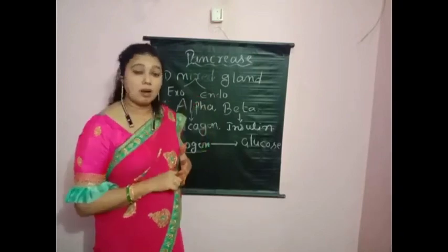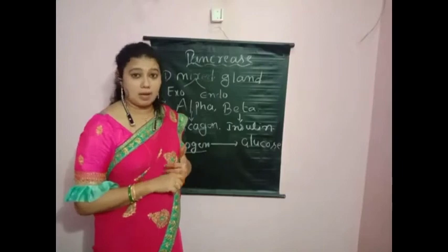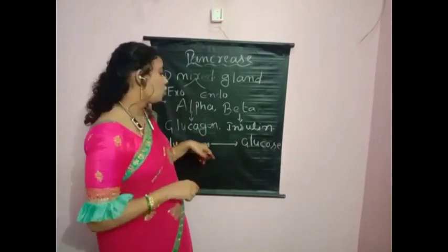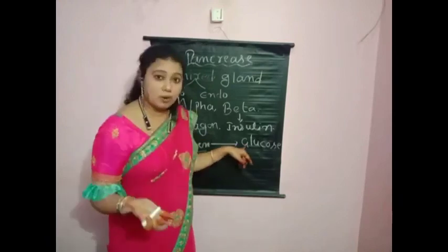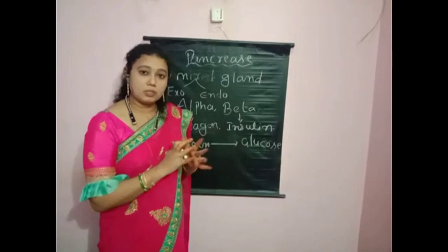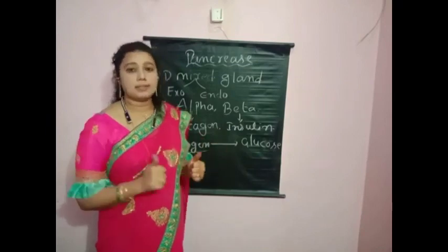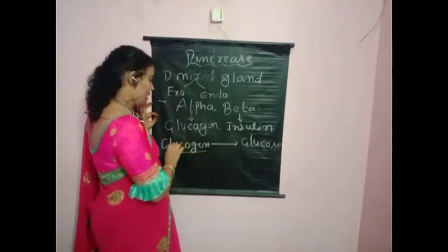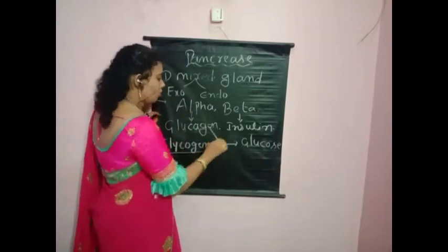This is called hyperglycemia. Okay, children. This is otherwise called gluconeogenesis. New glucose molecules will form from the glycogen. Glycogen decomposes into glucose molecules. Then we get the energy. So which hormone converts glycogen into glucose, children? Glucagon.